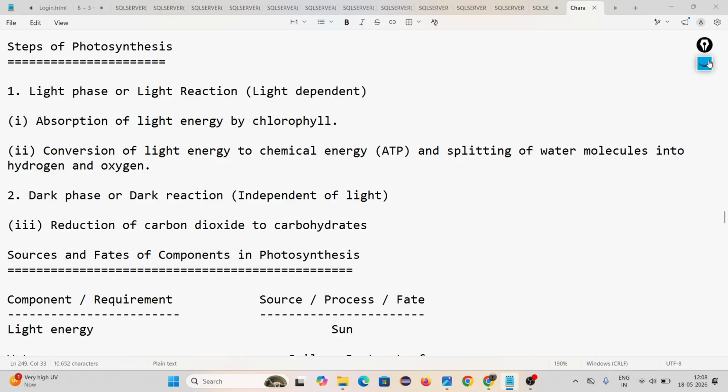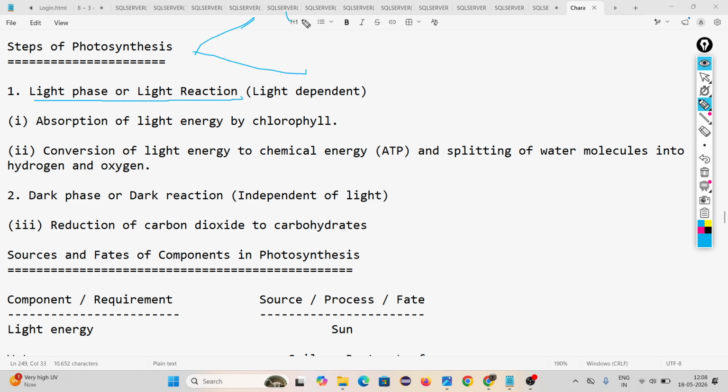Steps of photosynthesis. What is happening inside the photosynthesis process? Look, two reactions are happening in the photosynthesis process. One is the light reaction, and another is the dark reaction. Light reaction means it is light dependent, meaning this reaction is happening in the presence of sunlight. And dark means independent of light. This reaction is happening without the sunlight. Okay, try to understand.